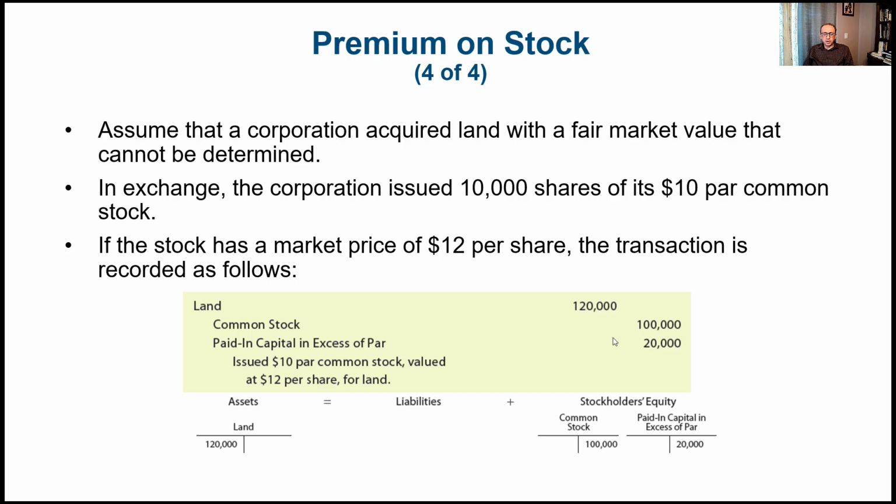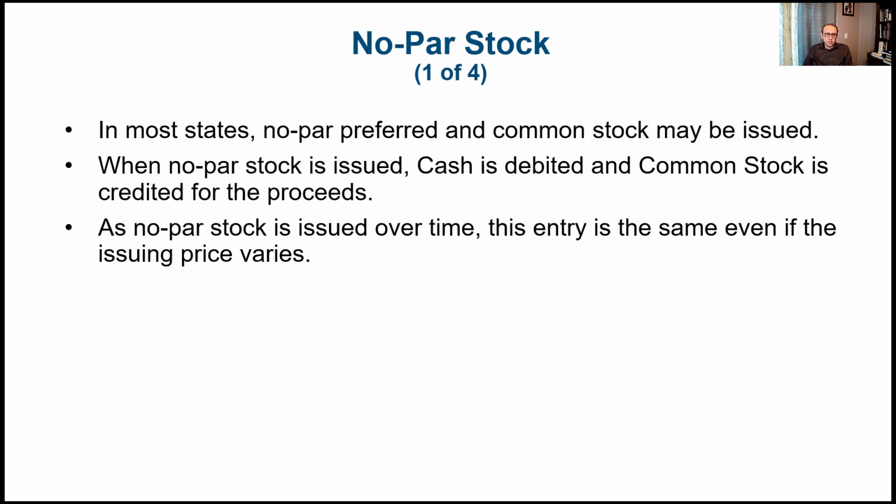But let's see a scenario where we are issuing stock that doesn't have par value. In some states, you can issue stock with no par value. So in most states, no par preferred and common stock may be issued. When no par stock is issued, cash is debited and common stock is credited for the proceeds. We don't need to worry about paid-in capital in excess of par. But in some states, you're required to have a stated value. So if we have a stated value, we're going to have paid-in capital in excess of the stated value. As no par stock is issued over time, this entry is the same even if the issuing price varies.